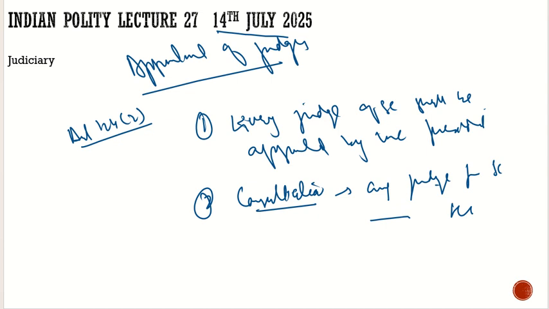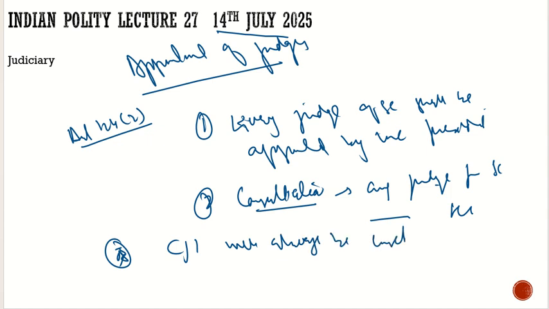For example, anybody who would be appointed as a Supreme Court judge, by the qualification we saw, would be promoted from the High Court. So definitely the High Court judge would also be consulted, and it is up to the President whom he may consult. By convention, in the case of a judge other than the CJI, the CJI shall always be consulted. So if the case is with respect to other judges, then the Chief Justice of India will always be consulted.